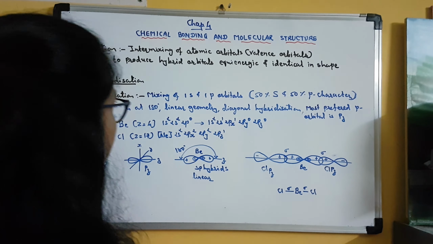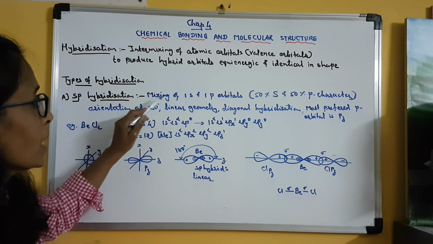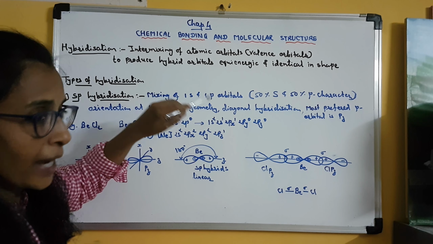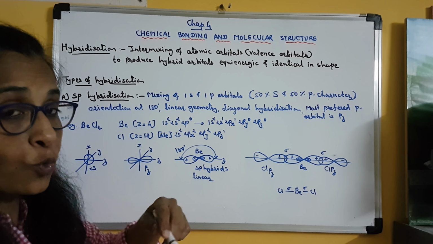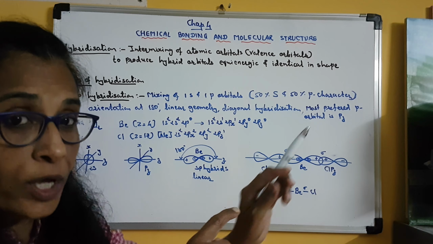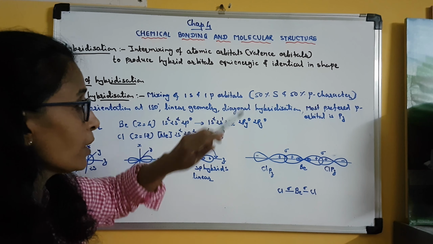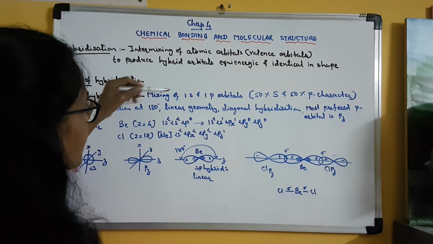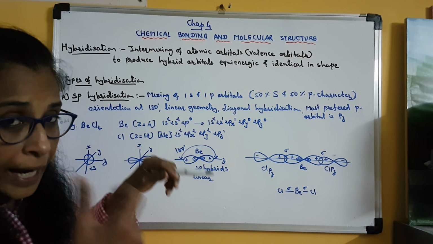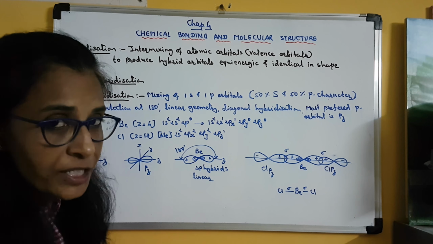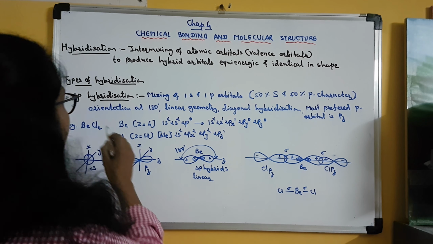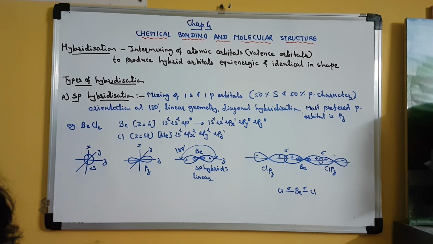Clear? So here in sp hybridization, there is mixing of 1s, this is one, not 1s, 2s, 3s like that. Clear? One s orbital and one p orbital. When these 2 orbitals of the atom are mixed up, then sp hybrid orbitals are produced.